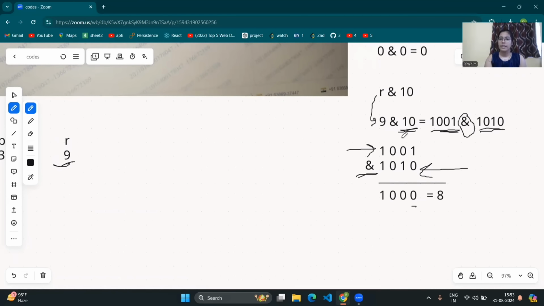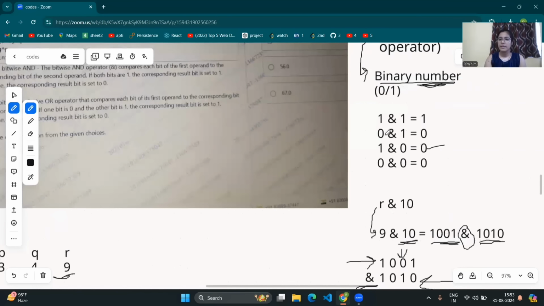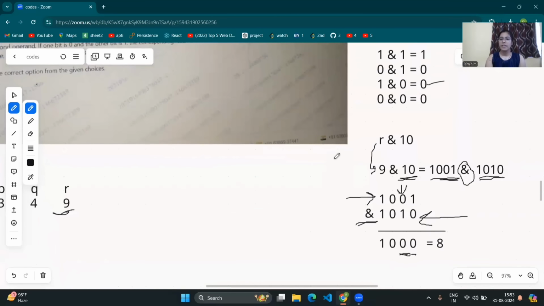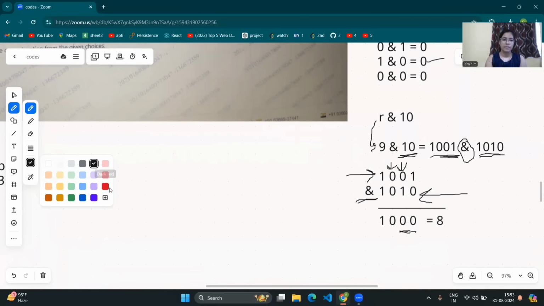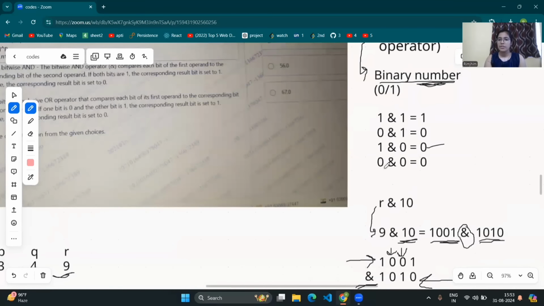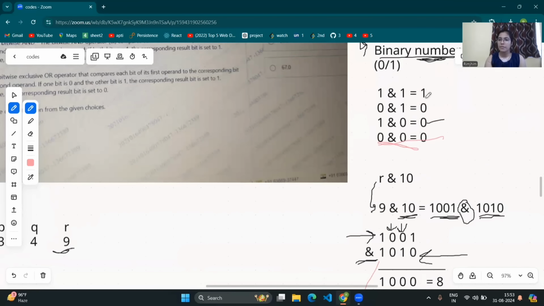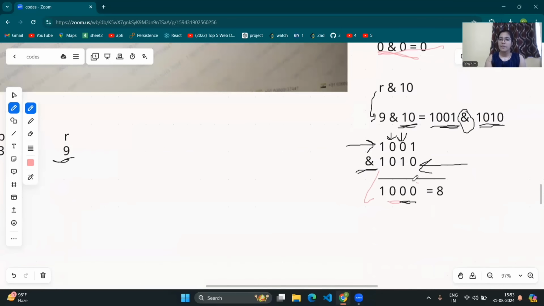Now moving to the next, 0 bitwise and 0 is 0. Then 1 bitwise and 1 is 1. So here is the value of 9 bitwise and 10.